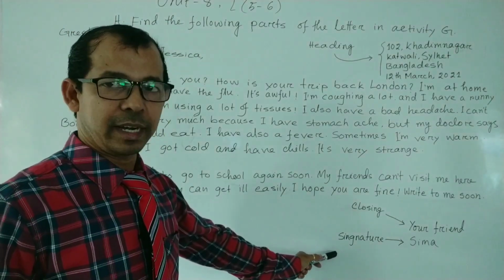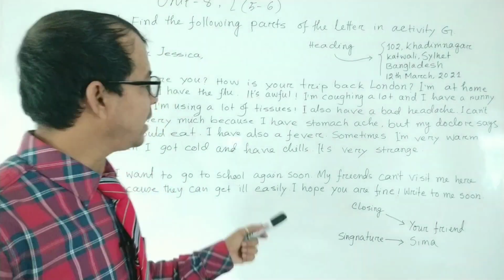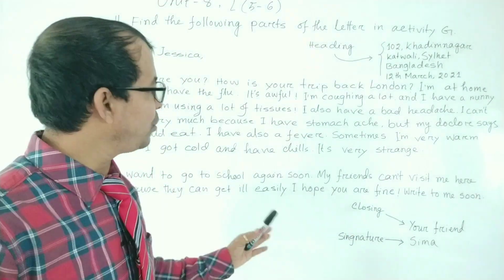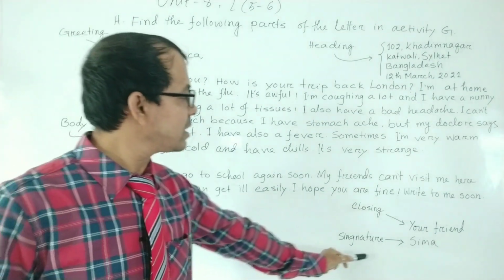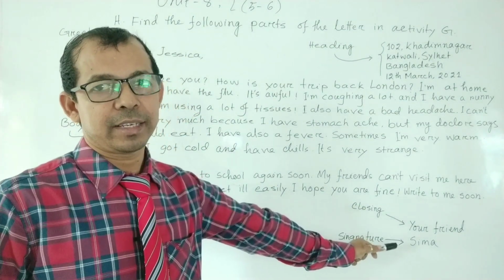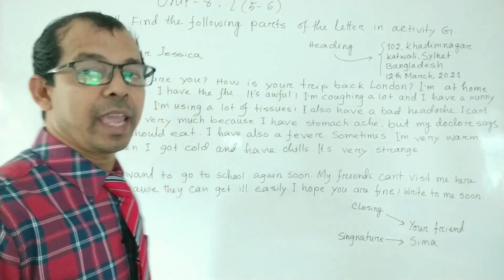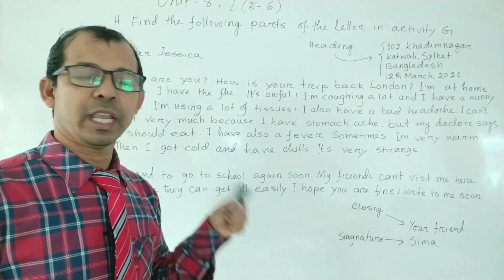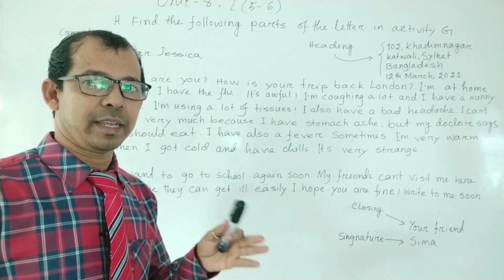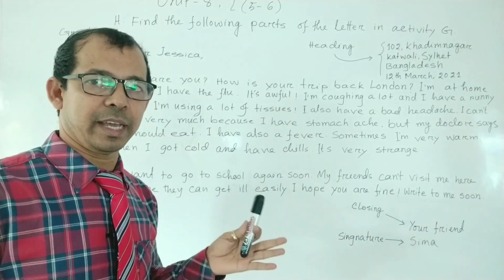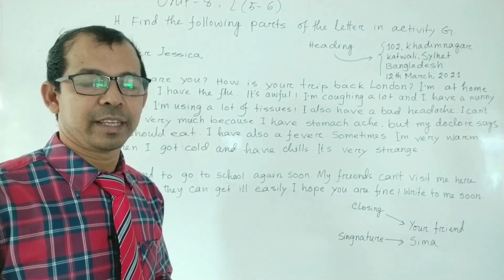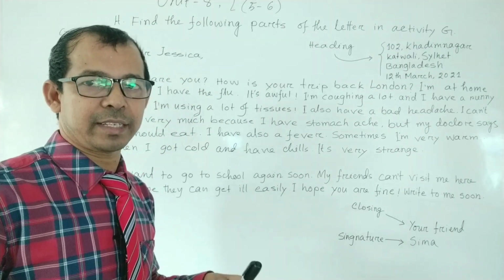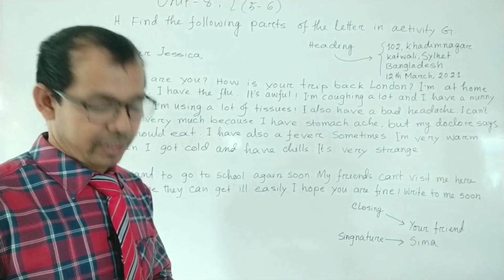And in signature, the writer's signature, that means who is writing the letter, his or her signature or name. Okay, and in superscription you will write the address of the sender and receiver. You know that left side the sender's address and right side the receiver's address.